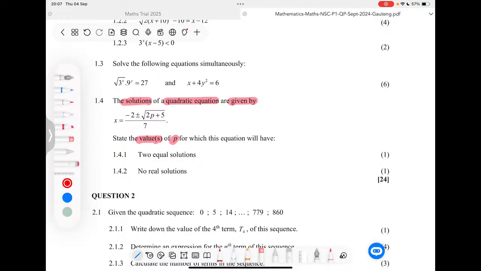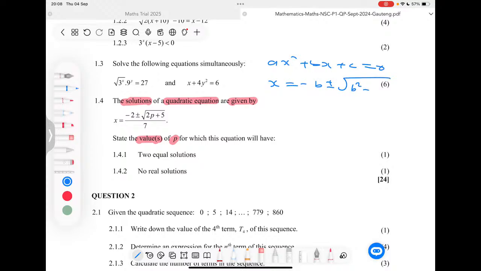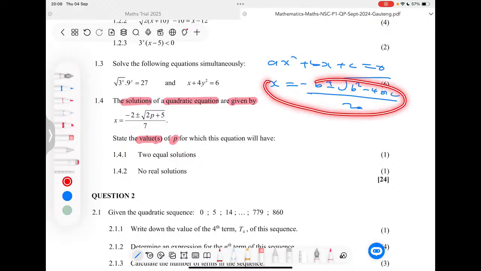But anyway, if you are given a quadratic equation that has the form ax squared plus bx plus c equals 0, and you want to find the solutions of this equation, you will use the quadratic formula that says you'll have minus b plus or minus the square root of b squared minus 4ac all over 2a. So this becomes a solution to this equation, the standard form that we have here. Or sometimes we call them roots.